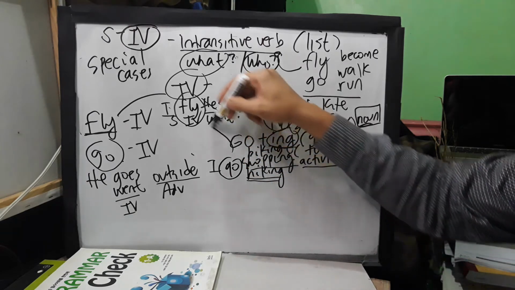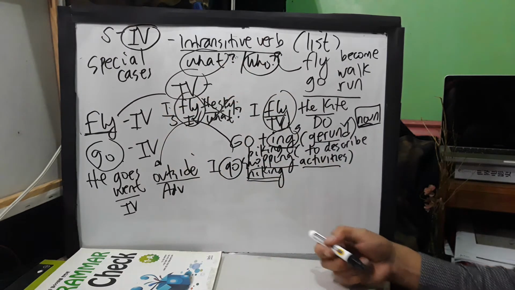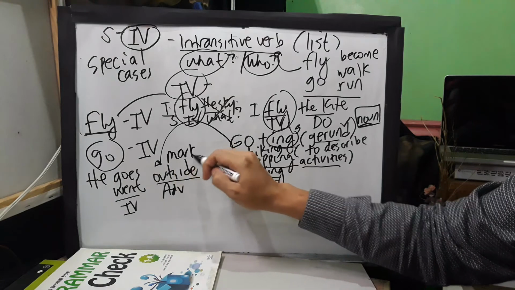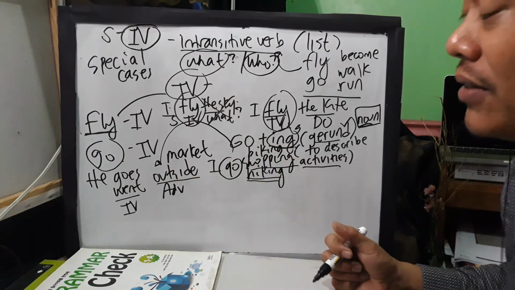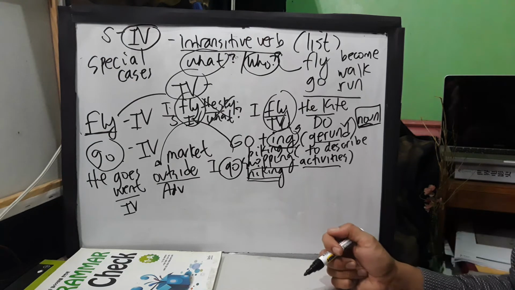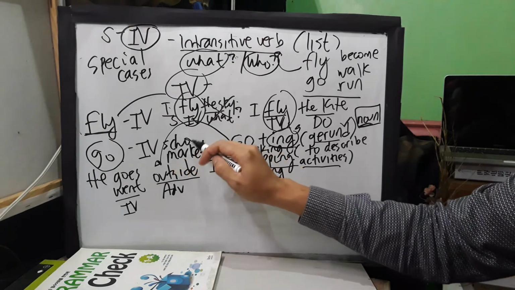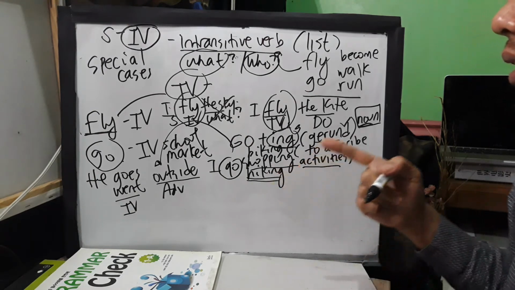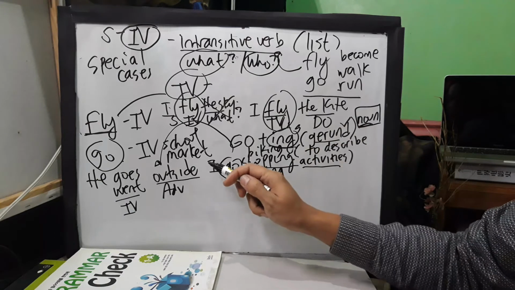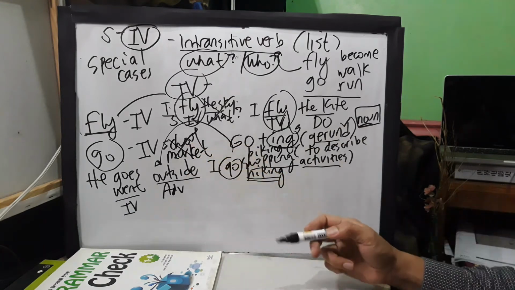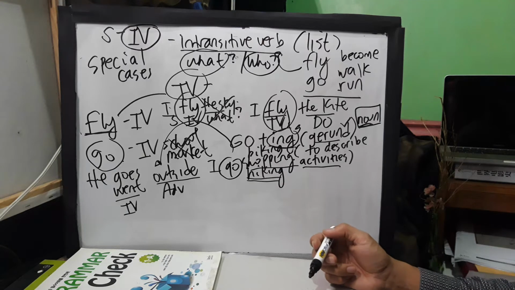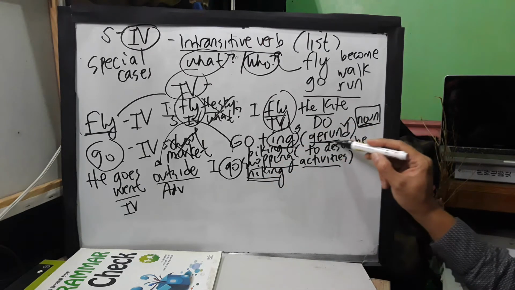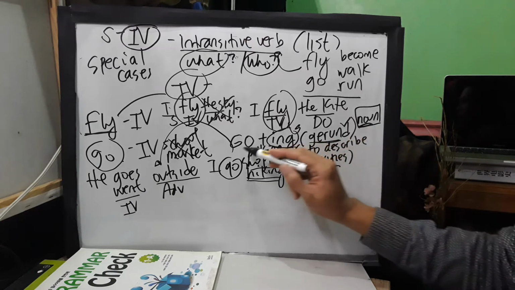But compared to this example, if we just used a simple form of noun, like say, "he goes market," as what I told you in my previous video, then that is incorrect. "He goes to school," that is incorrect. So in the case of go, if we only used a simple form of noun, then we cannot do that in a sentence construction. But if we use a special case, a substantive of noun, which is your G1, we have a special pattern, go ing.